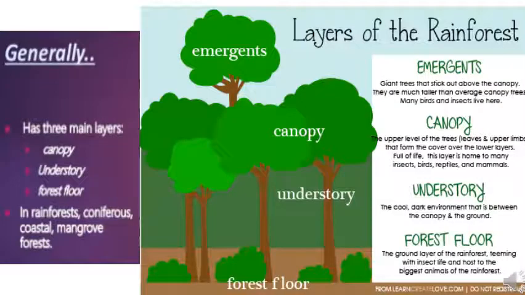Layers in a forest. The trees in forests are of different shapes and heights. The branching part of a tree above the stem is called its crown. It is formed of branches and leaves. These crowns are of different types and sizes and form several horizontal layers in the forest. These layers are divided into canopy, understory and forest floor.